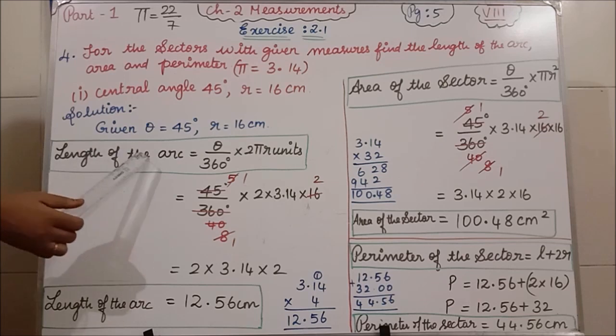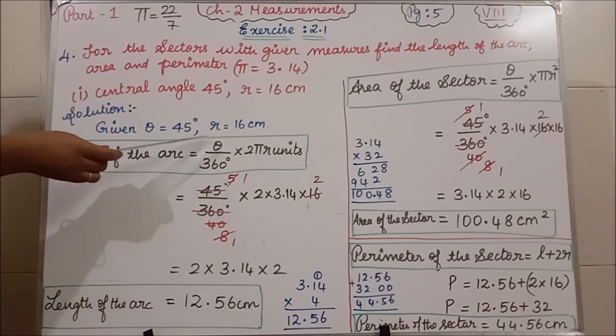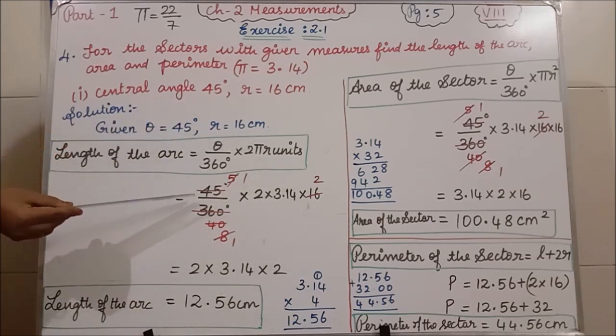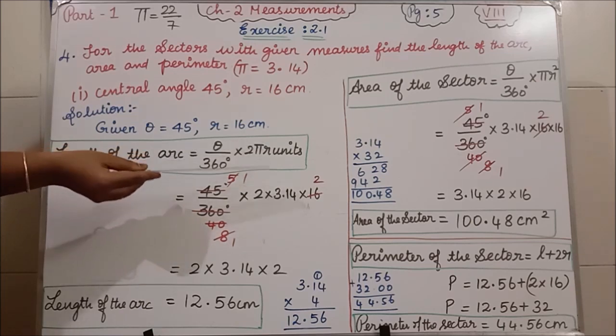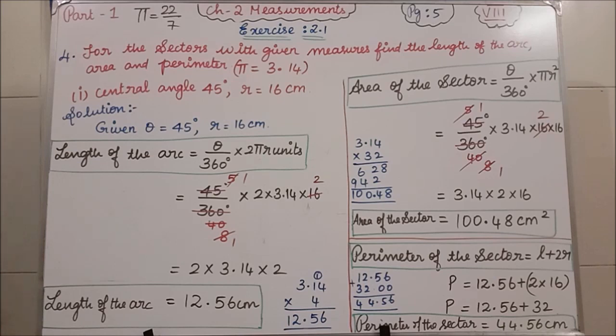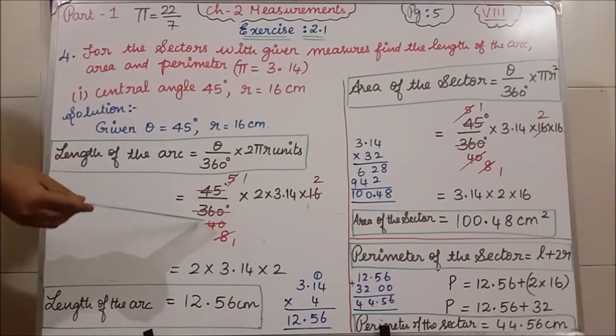What is the length of the arc formula? Theta divided by 360 degree into 2 pi r. Theta value is 45 degree divided by 360 degree, into 2 into pi, which is 3.14, into r, which is 16. First I have cancelled 45 and 360 using the 9 table.